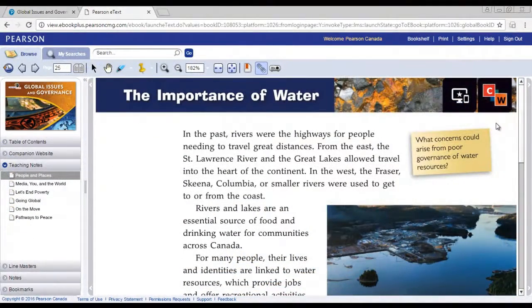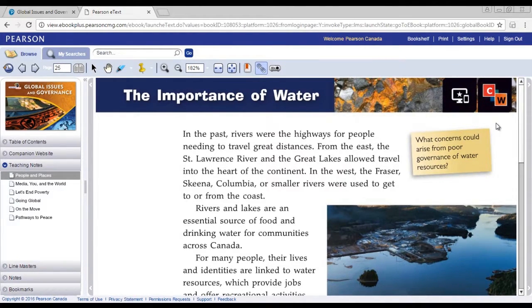Sections of the notes are available at point of use by clicking on the first icon at the top of every right-hand page, such as this one on page 25. These notes will apply to the importance of water. The second icon, CW, leads back to the companion website we viewed earlier, taking you to the specific area of the website that supports this page.